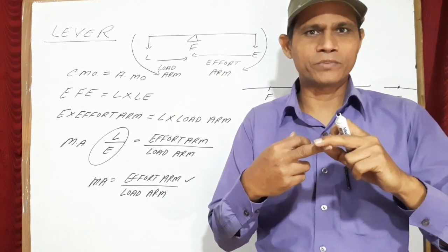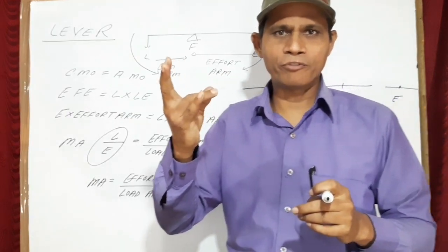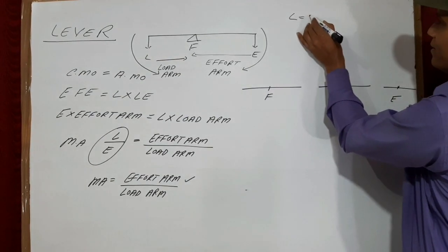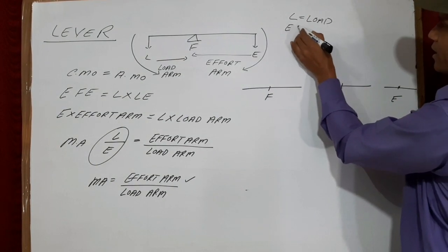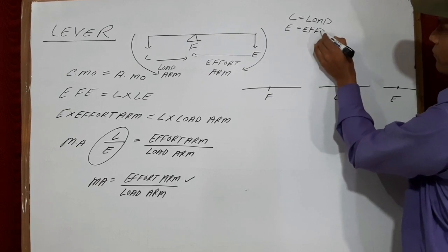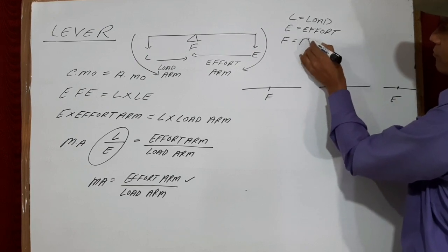There are 3 terms: load, effort and fulcrum. I will write them. L is load, E is effort, and F is fulcrum.